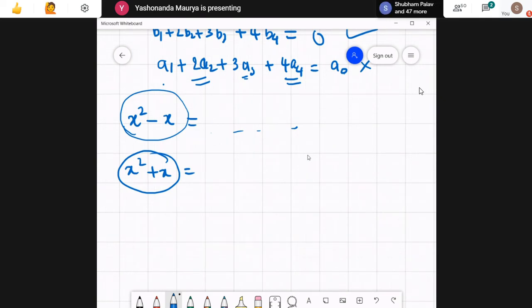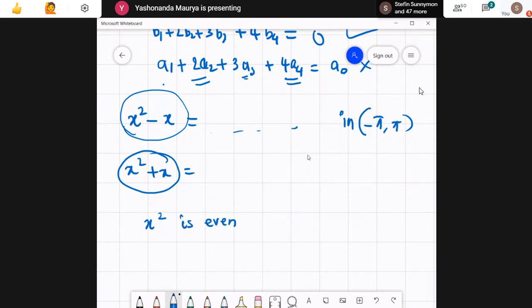Neither even nor odd. Okay, correct. So this is the correct option. But then what we know over here is this x square, and the range was given as in the interval minus pi to pi. Okay, but then what we know is x square is